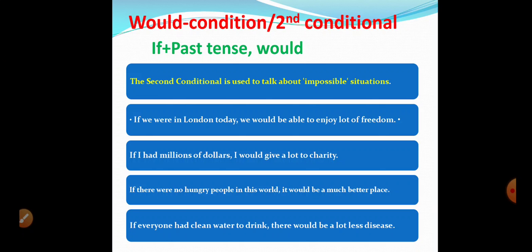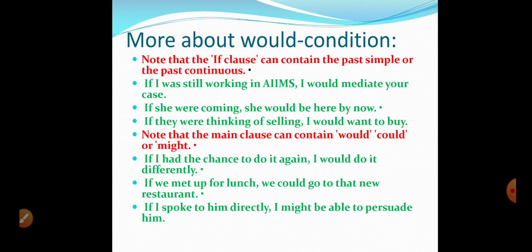So this way we express impossible situations, but this is not always like that. Sometimes instead of past simple tense we have other things. So let's see some more examples. So note that if clause can contain the past simple or past continuous tense. So as I told you already, if I was still working in AIIMS,